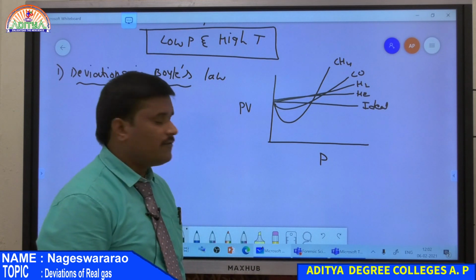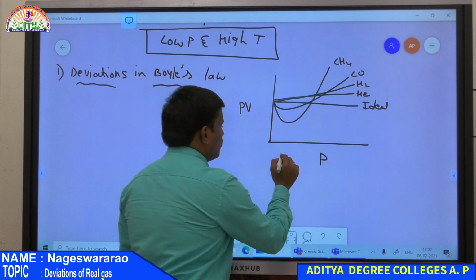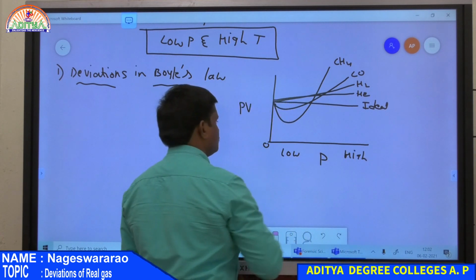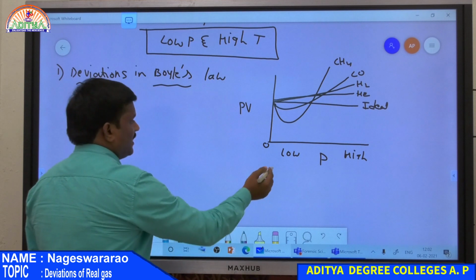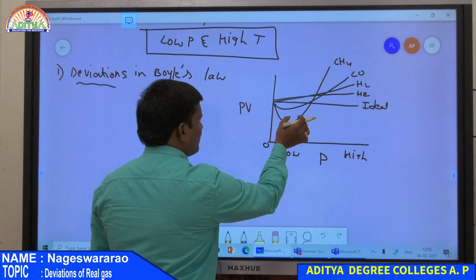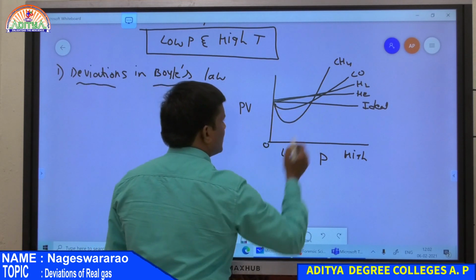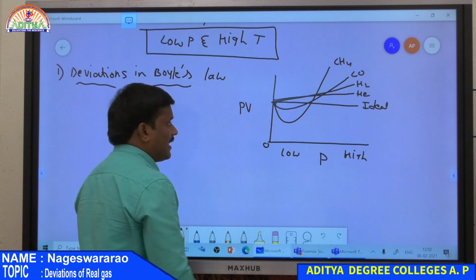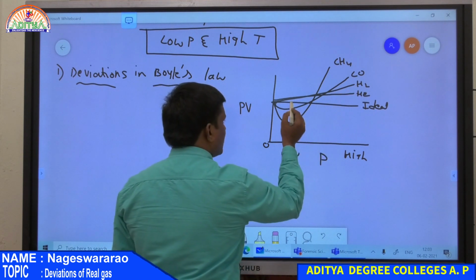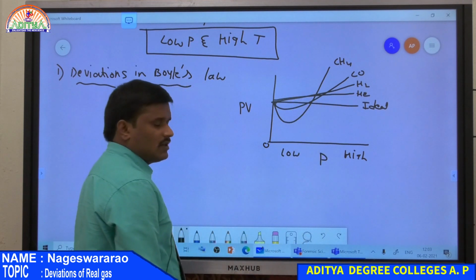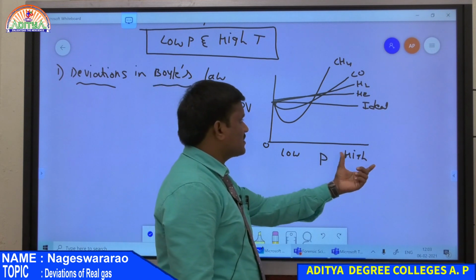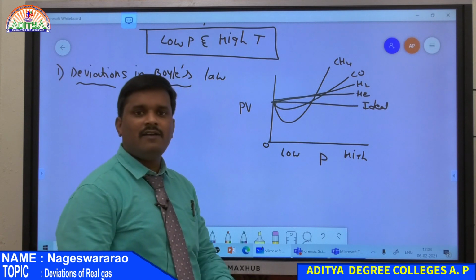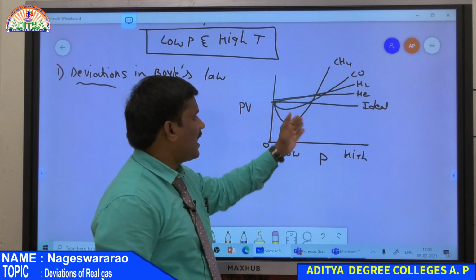From this graph we explain: this is low pressure, this is high pressure, and this is zero pressure. Initially at low pressure, all the gases have a smaller value of PV than the ideal gas, except hydrogen and helium, which both have a larger value. At high pressure, all the gases including hydrogen and helium have a higher value of PV compared to the ideal gas.